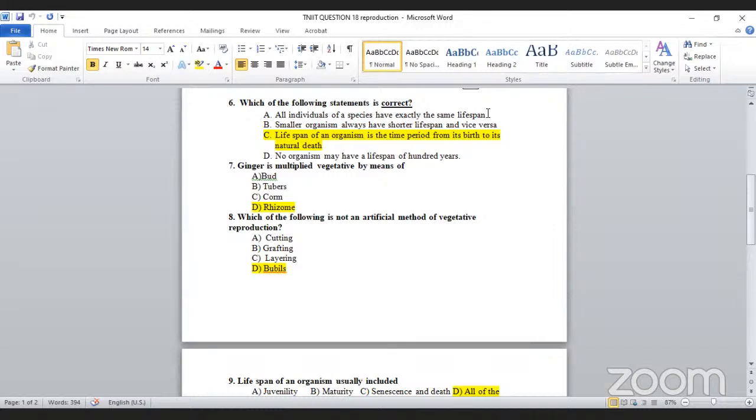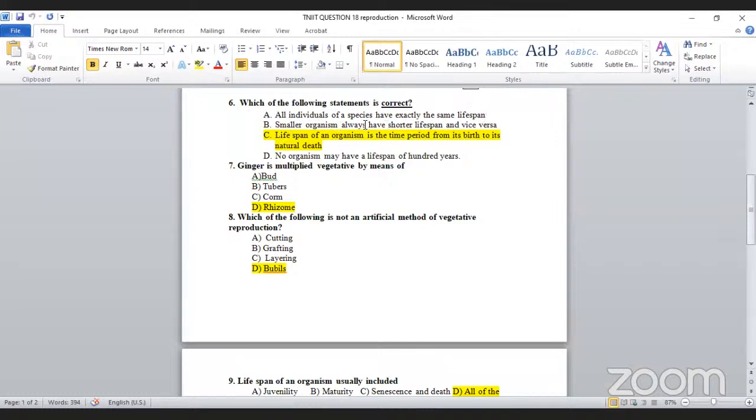Good. Because some animals have a short lifespan, even a single day. Single day and one week. Take an example, dragonfly may be one week, or butterfly is also one week. Take the example of termites, which sometimes live one day, coming out during the rainy season, isn't it? So it is not possible.